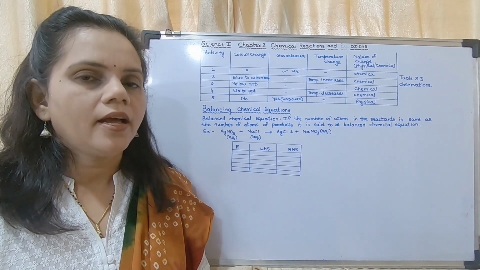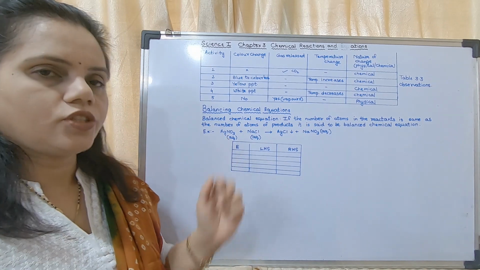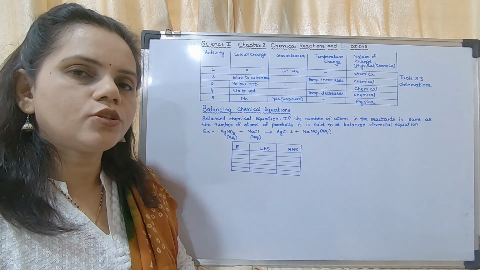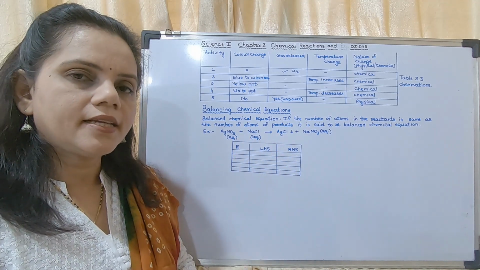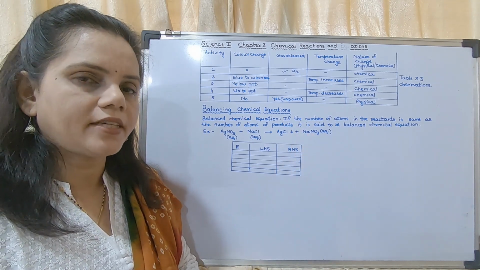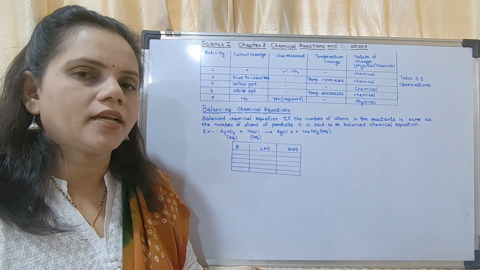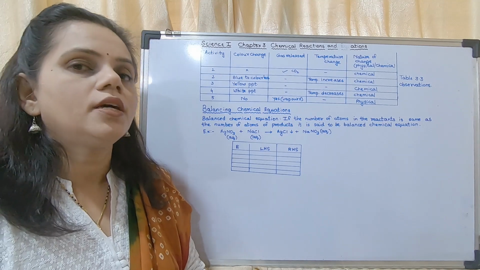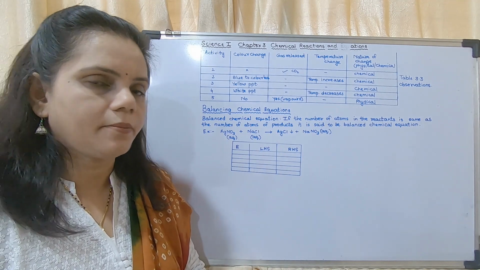That is the rule. An example I have given here is the equation AgNO3, that is silver nitrate, plus NaCl, that is sodium chloride, reacts to form AgCl, that is silver chloride, plus NaNO3, that is sodium nitrate. These are the molecular formulas. You should be able to read the molecular formulas by now. Otherwise, if you don't know how to read them, you may learn in this chapter itself. It is very, very important.